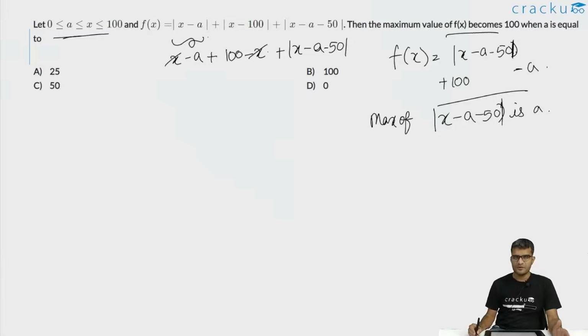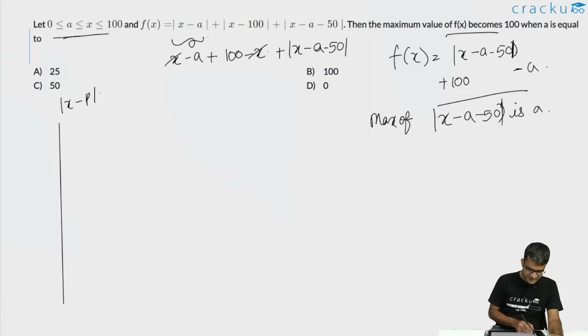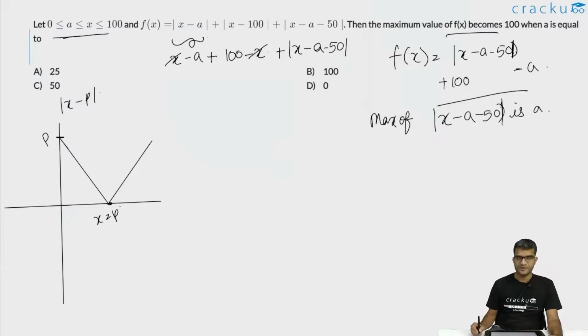Let us look at how modulus of x minus A minus 50 looks like. How does the value of modulus of x minus P look like? This graph is actually quite simple to draw. This is a y-axis and this is x-axis. This is how modulus of x minus P looks like. When x is equal to 0, this becomes equal to P. The function becomes equal to 0 when x is equal to P, and then it will again keep on rising.